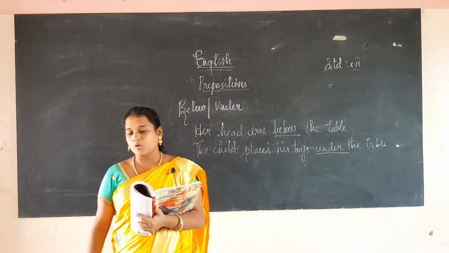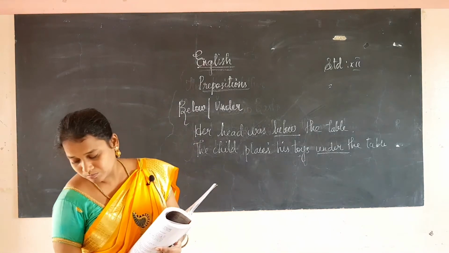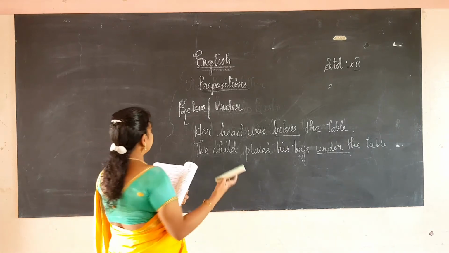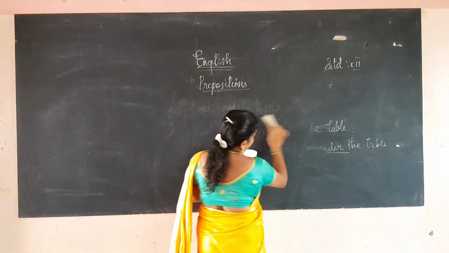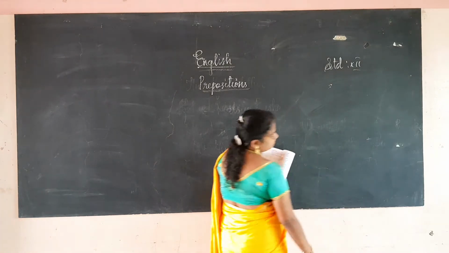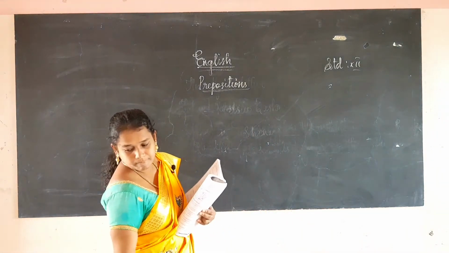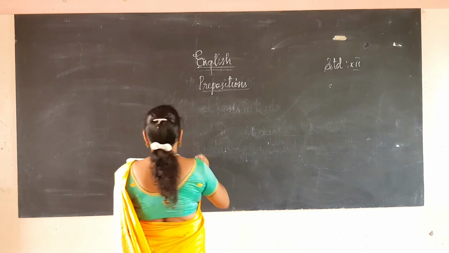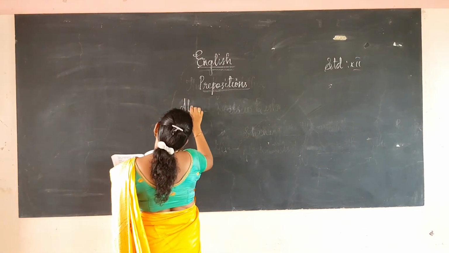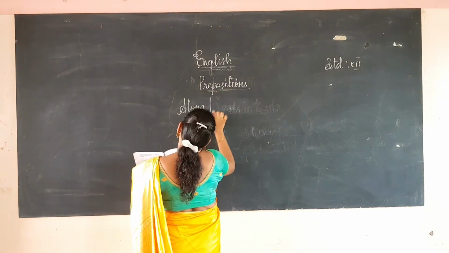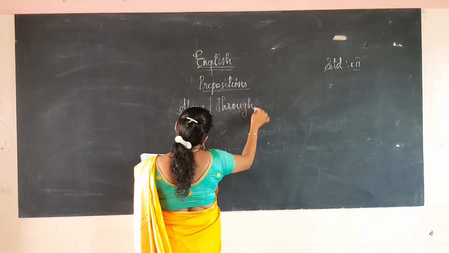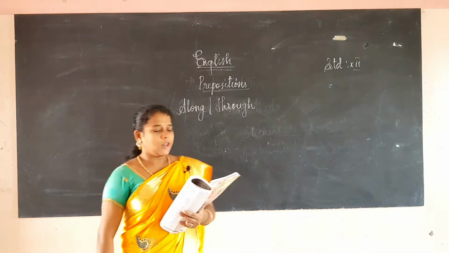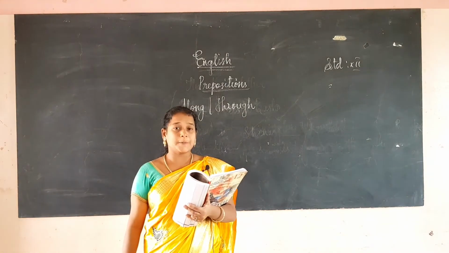Next we will go through along and through. Along means following a line, a specific movement.